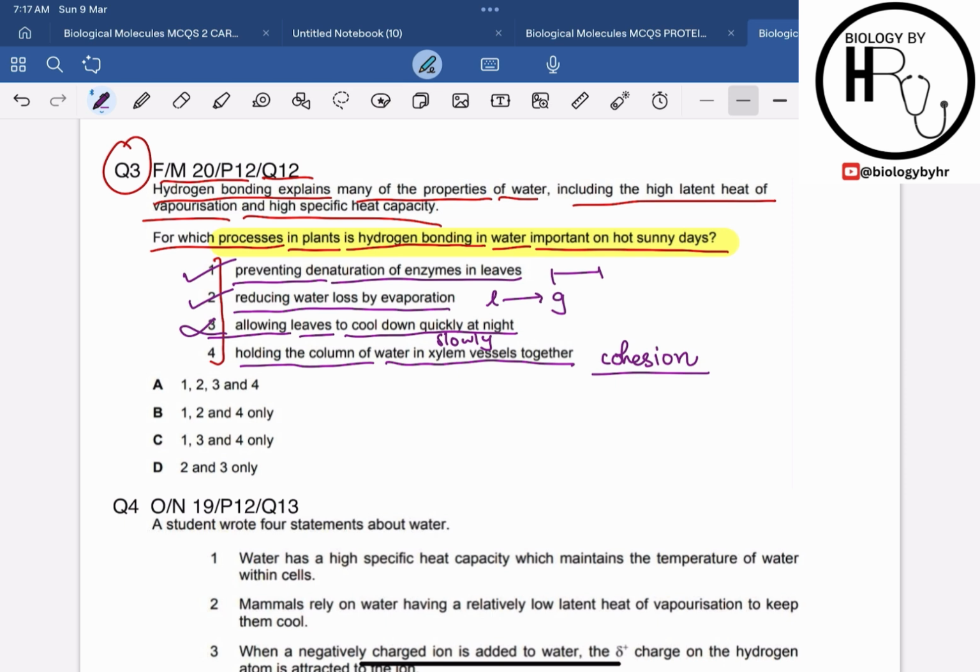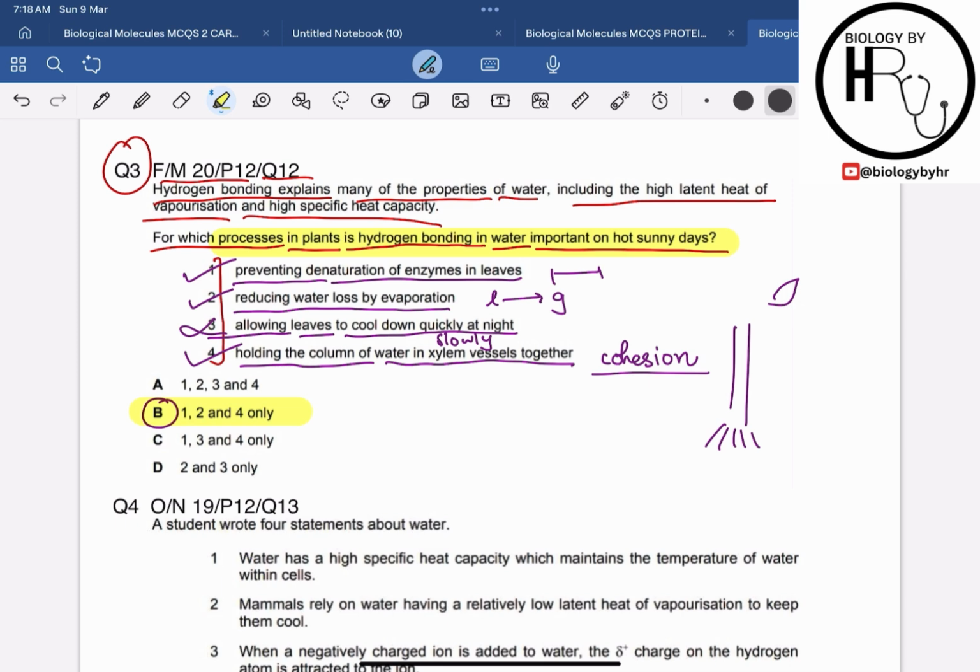It will keep the water molecules attached to each other, forming a continuous column of water in the xylem vessels. This ensures that efficient transport of water is taking place from the roots to the leaves, even on hot days when the transpiration rates are very high, right? So yes, we can say that statement 4 also involves hydrogen bonding in water, which is important on hot sunny days, obviously. So the correct answer for this question must be option B, which is 1, 2 and 4 only.